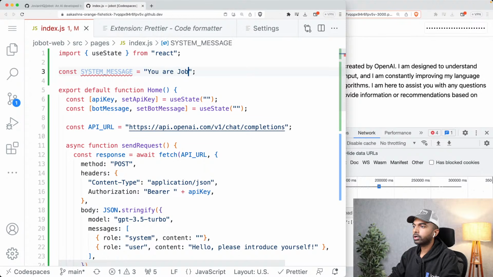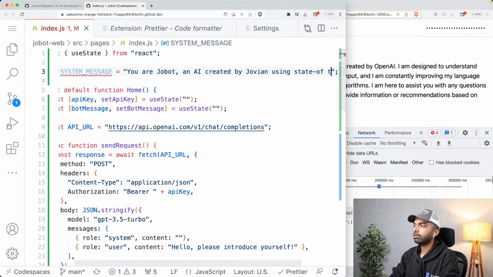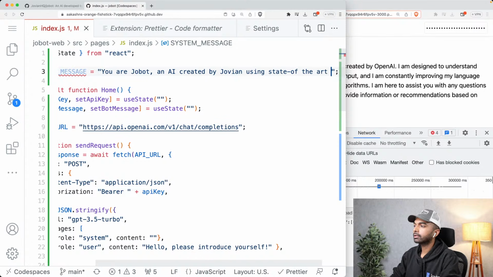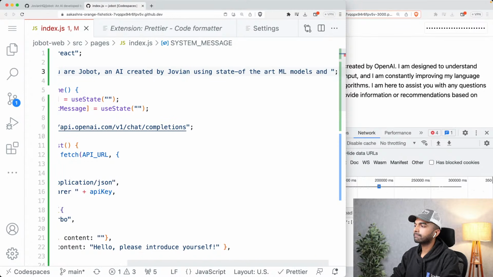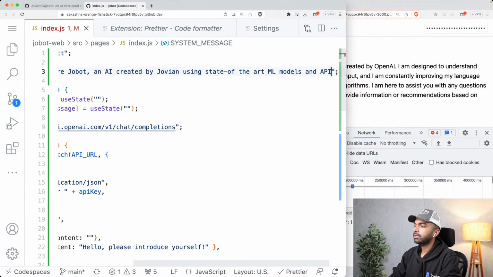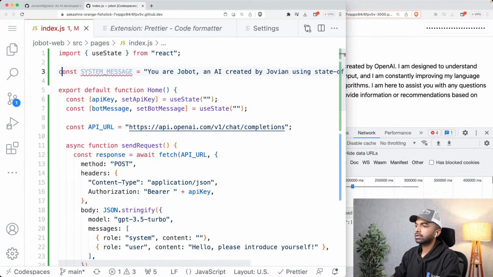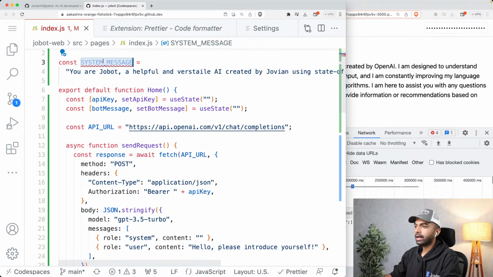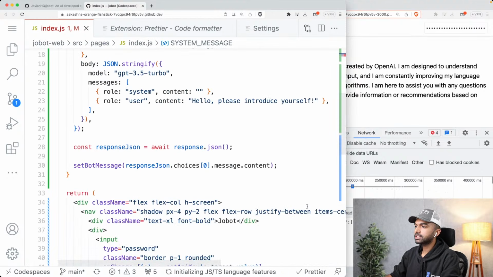You are Jobot, an AI created by Jovian using state-of-the-art ML models and APIs. Okay, and let's just call it a helpful and versatile AI.